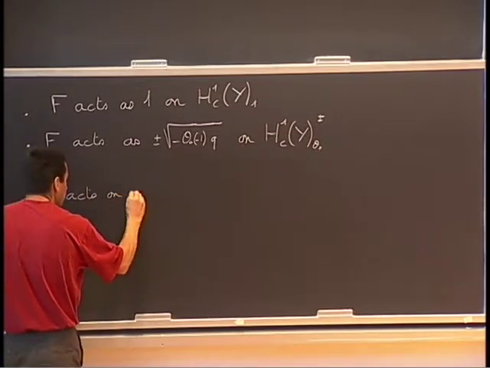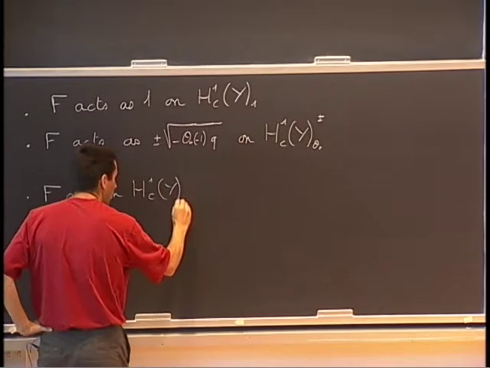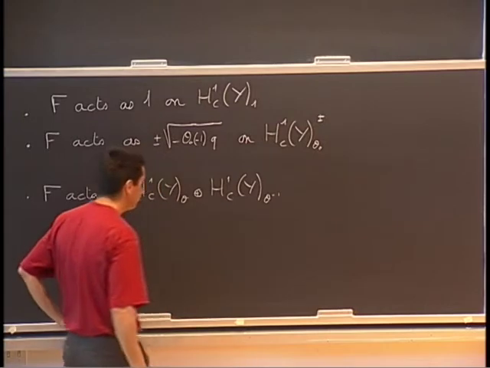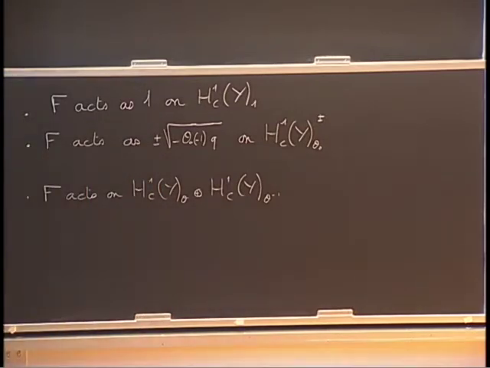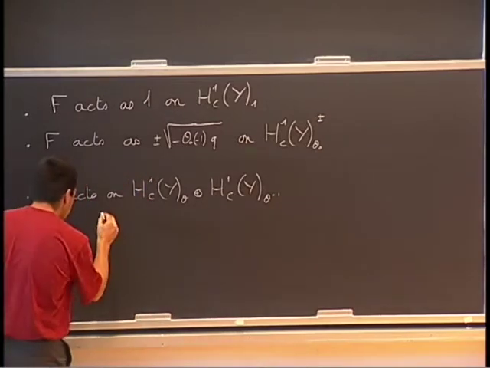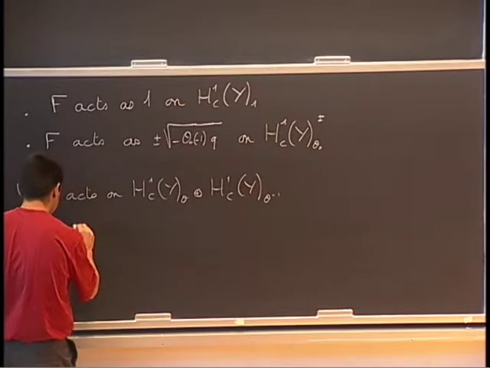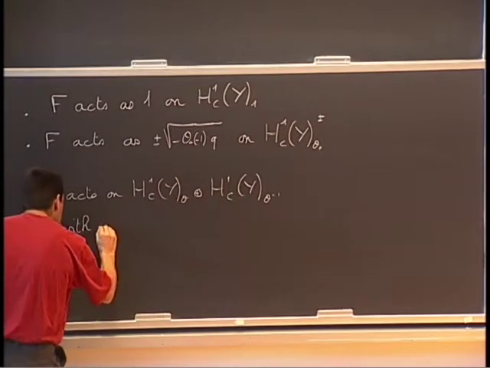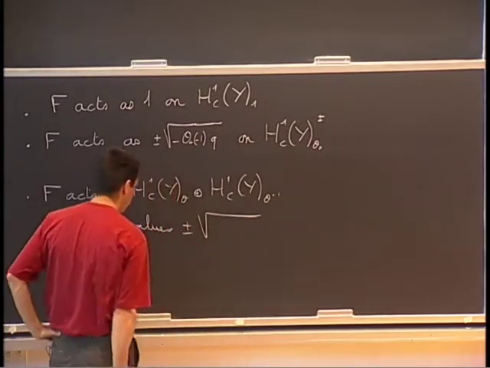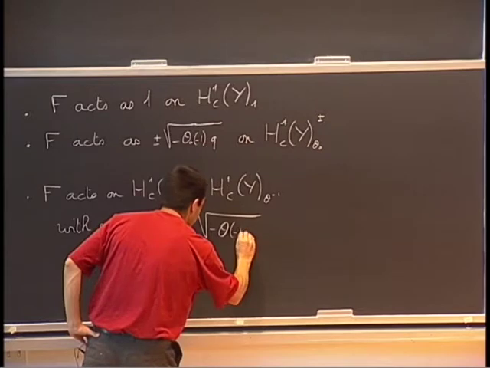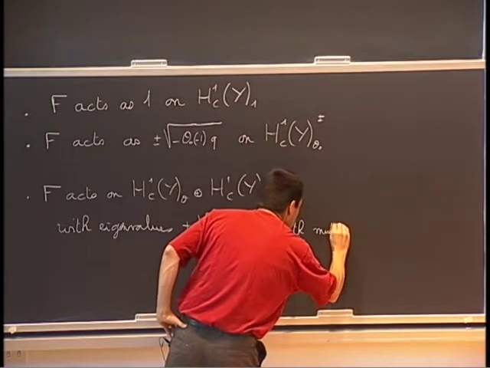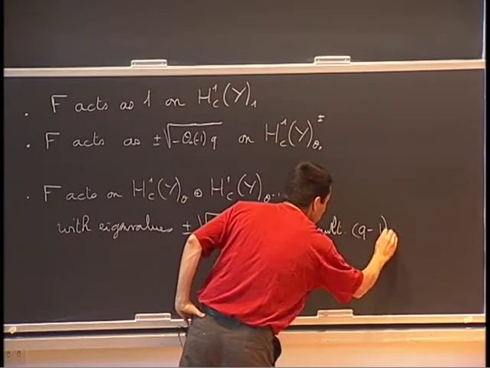So F acts on H^1_c of Y theta plus Y theta inverse, because it permutes both. And since the square has the same eigenvalue, it's easy to see that it has eigenvalues plus or minus the square root of minus theta of minus 1 q with multiplicity q minus 1.